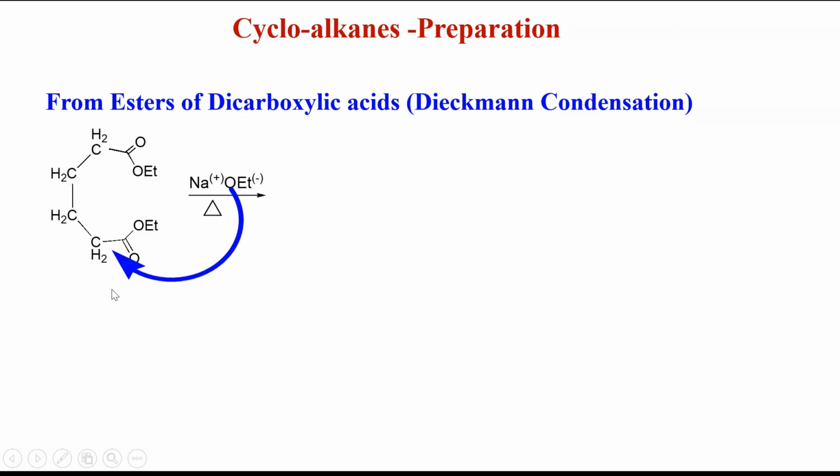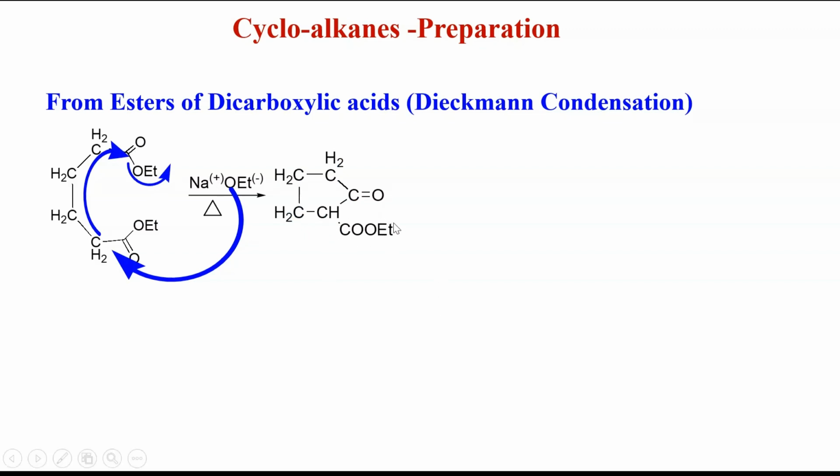Ethoxide, OEt minus, abstracts the proton, creating a carbanion. The carbanion which is formed attacks this carbonyl carbon, and it has to maintain its tetravalency. It kicks off the ethoxy group and gives rise to the corresponding cyclized compound with the loss of ethanol.